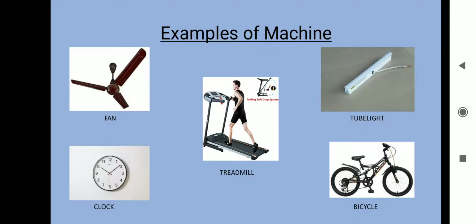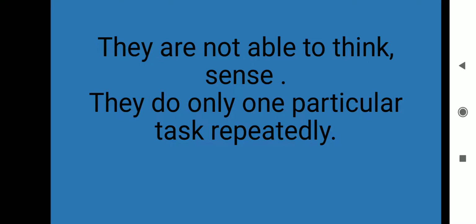And why are they only machines? Because they are doing one work continuously. They are doing the same work again and again. Take the example of a fan. It is doing the work of going round and round again and again, but it cannot think, it cannot sense. Same with other machines. So, they are not able to think and sense. They do only one work repeatedly.